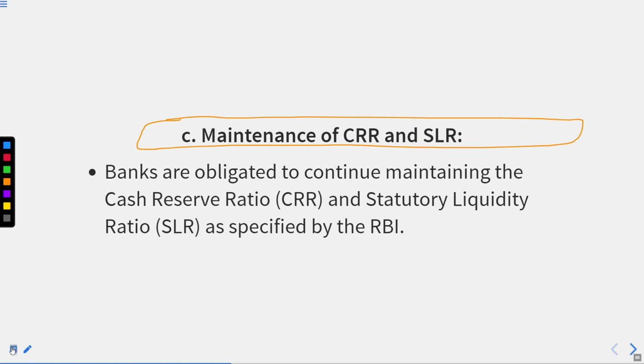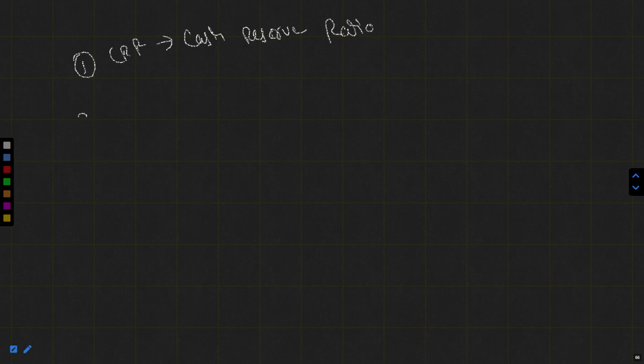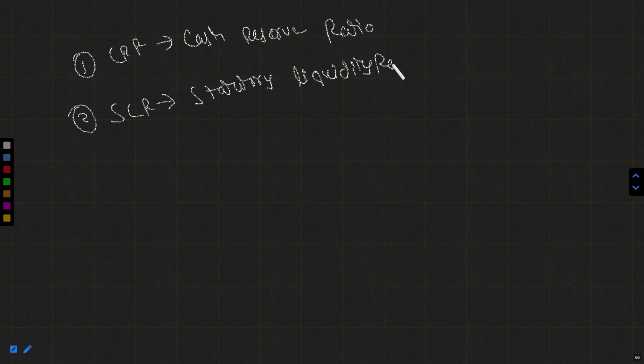About CRR and SLR, I have told you many times. The first one is known as the cash reserve ratio. The second one is known as the statutory liquidity ratio. We all know the full forms of these two.